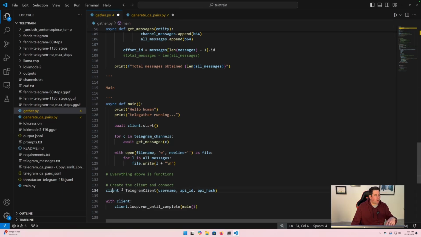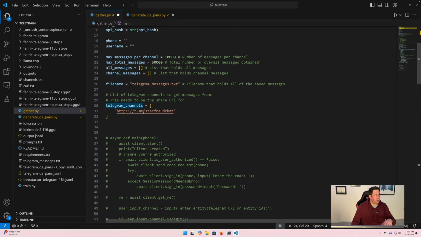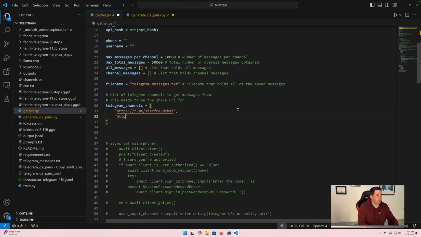So we create a client, we loop with that client on this function here, and this main function calls get messages on each channel that we have. If you can see, there's a for loop here. If we go in and look at the Telegram channels variable, it's actually a list. It's this here. So this is where you would put in your list of Telegram channels.